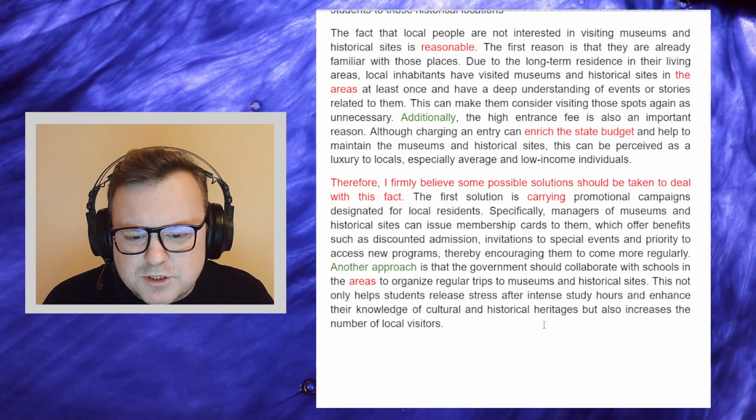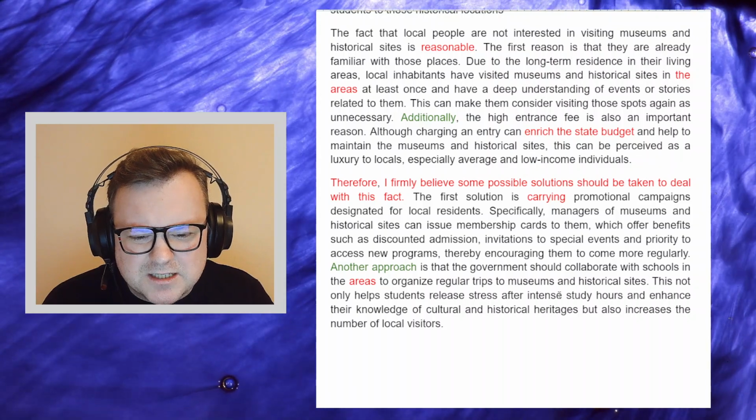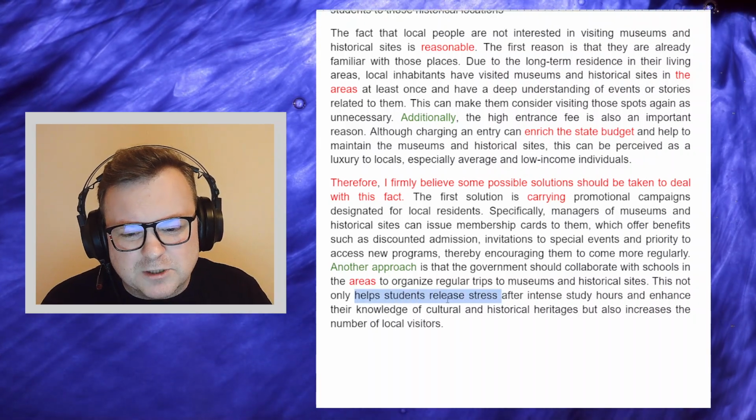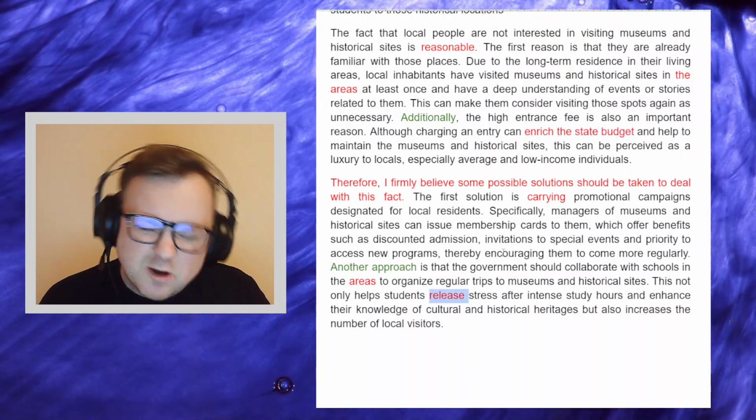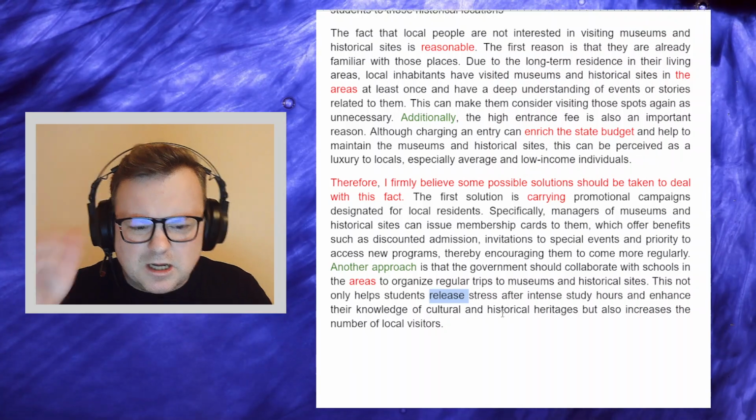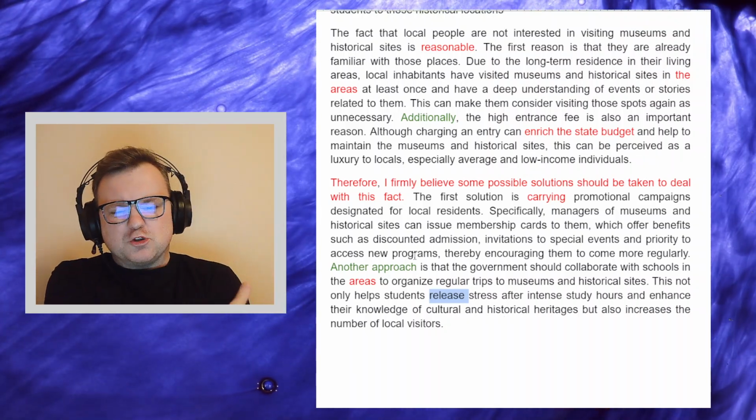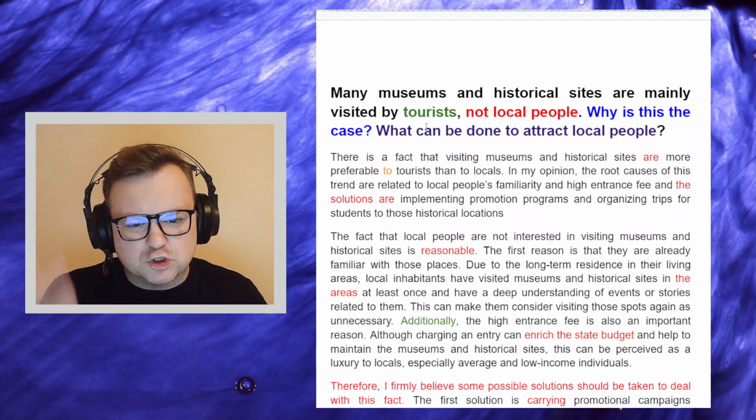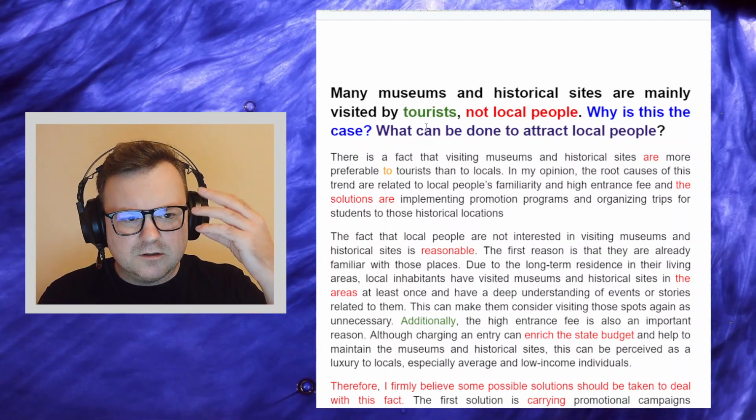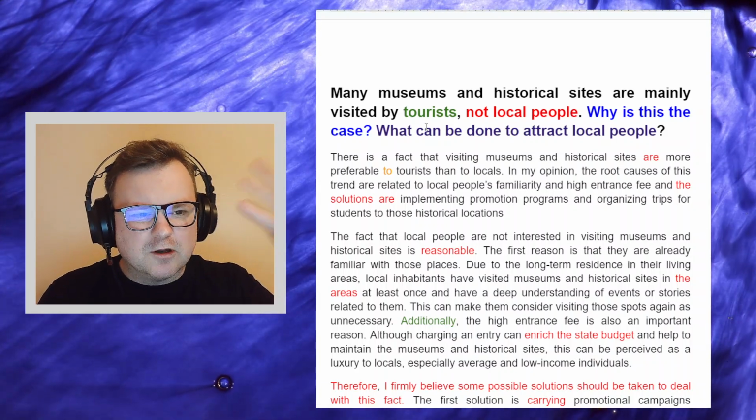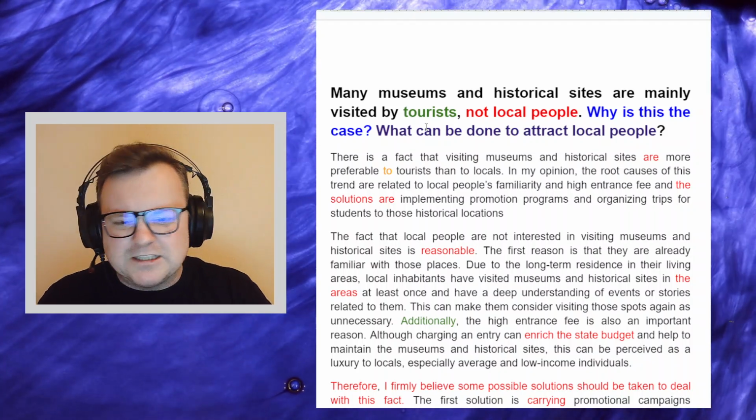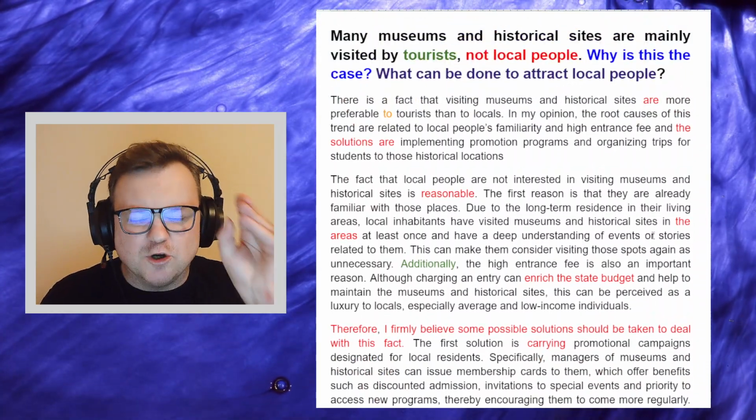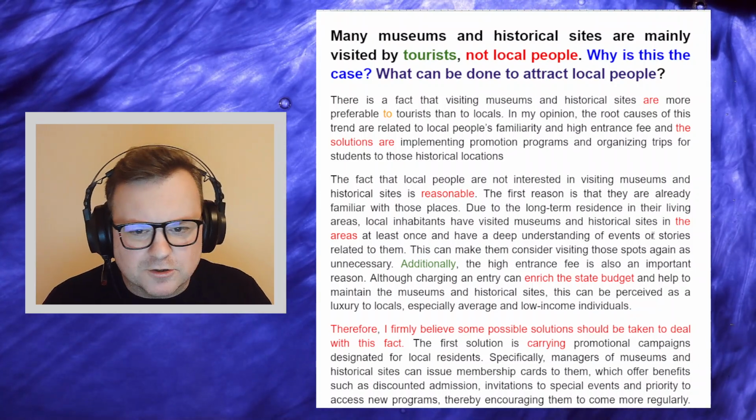This not only helps students release stress after intense study hours. Our goal isn't to help students release stress, and not release but relieve stress maybe. Or maybe release stress is okay. But we don't need to go into this. I understand you're talking about the benefits of this, why it would be good for the students, but the focus of the task is just to attract local people. So we don't want to talk about, oh, this will help students to relieve their stress. We don't need it. Our focus is on attracting local people to historical sites and museums.